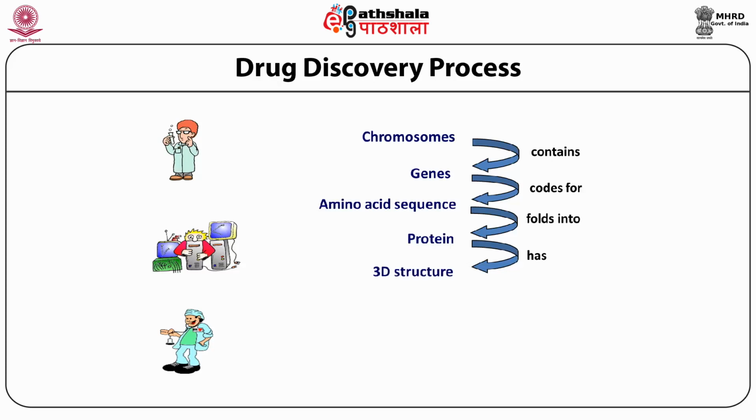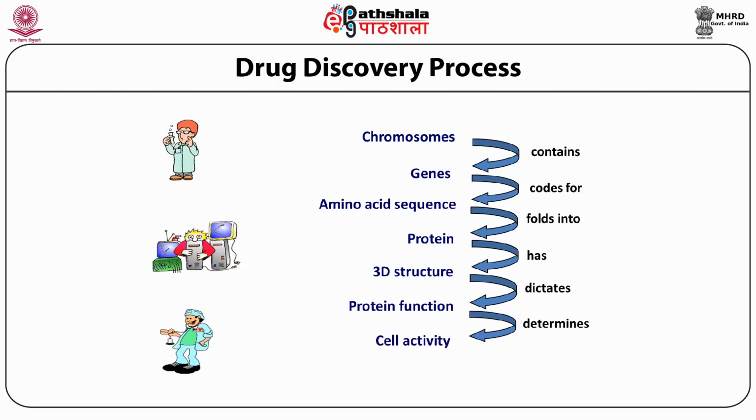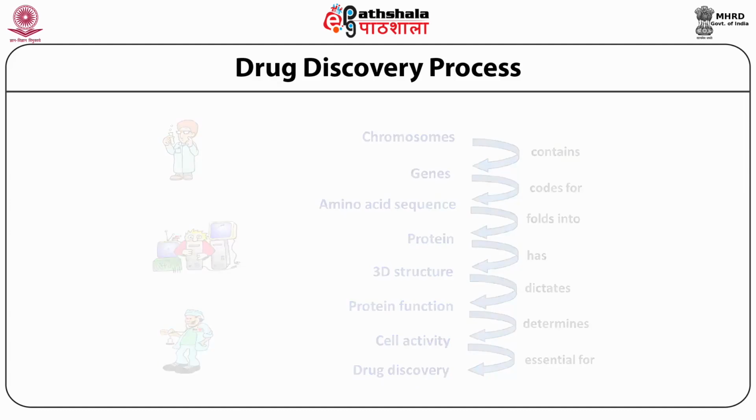The 3D structure dictates protein function, which in turn determines cell activity. And this cell activity further dictates the physiological and pathological functions of that particular body. This information is essential for the drug discovery process.